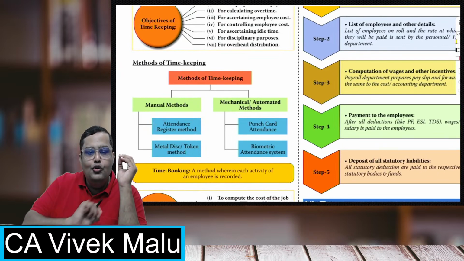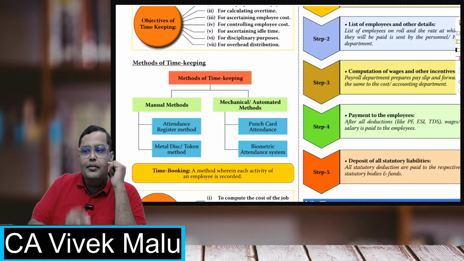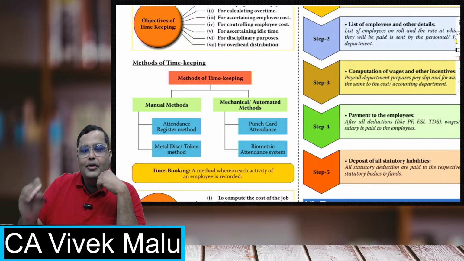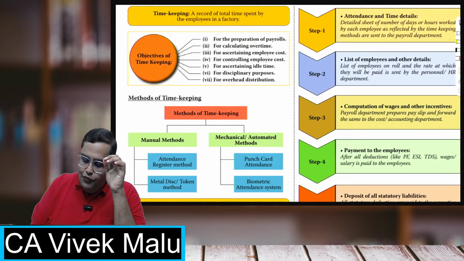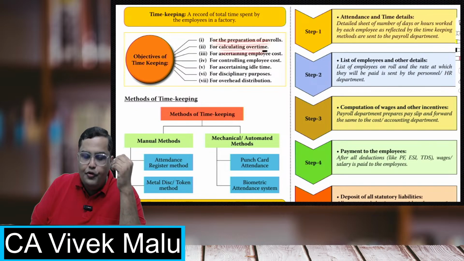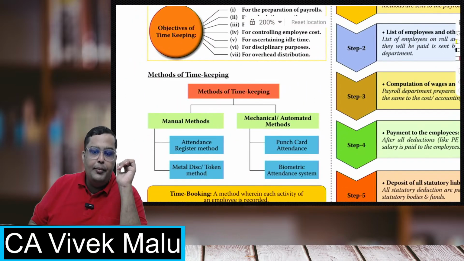Simple: when he came, you noted it down, this person came at this time, and when he went, you noted that down. So, attendance register method. Why are we doing this? For preparation of payroll, for calculating overtime, for ascertaining employee cost, for controlling employee cost, for ascertaining idle time, for disciplinary purposes, and for distribution of overheads also, we are maintaining these timekeeping records.